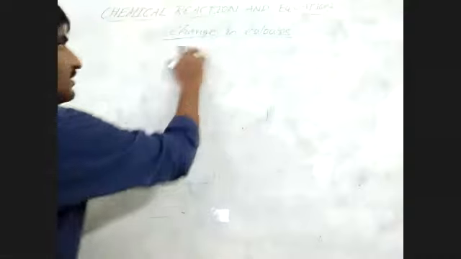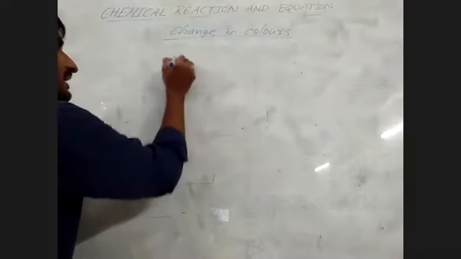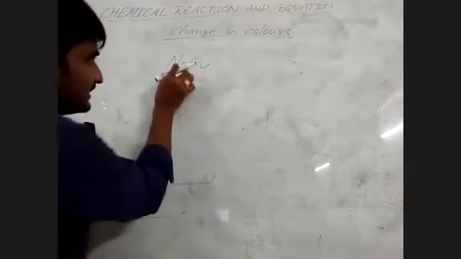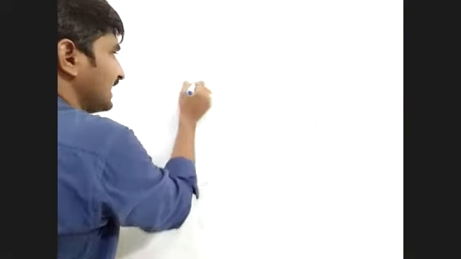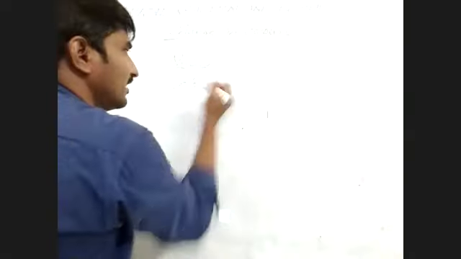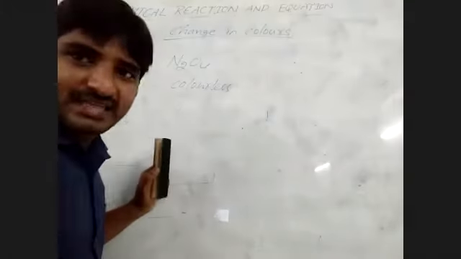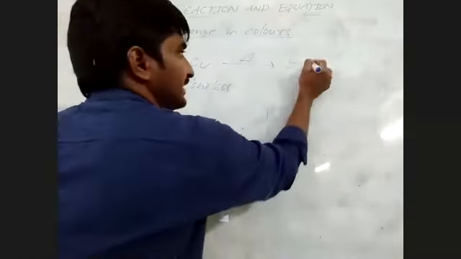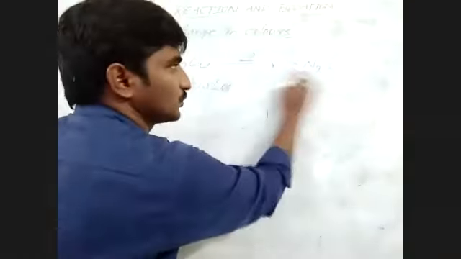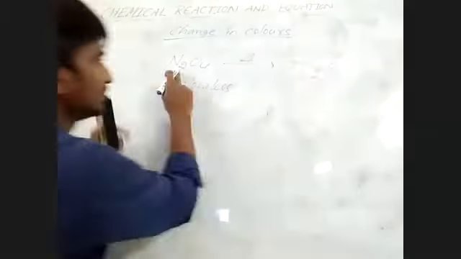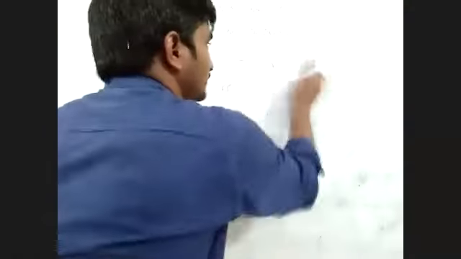For example, take N2O4, nitrogen tetroxide. This N2O4 exists in the laboratory as a colorless compound. Whenever it is heated, it forms 2 moles of nitrogen oxide. Please understand, here N2 with 2 2s gives 4, so 4 is not there. So that is the reason this is nitrogen dioxide, and I have to write it like this.